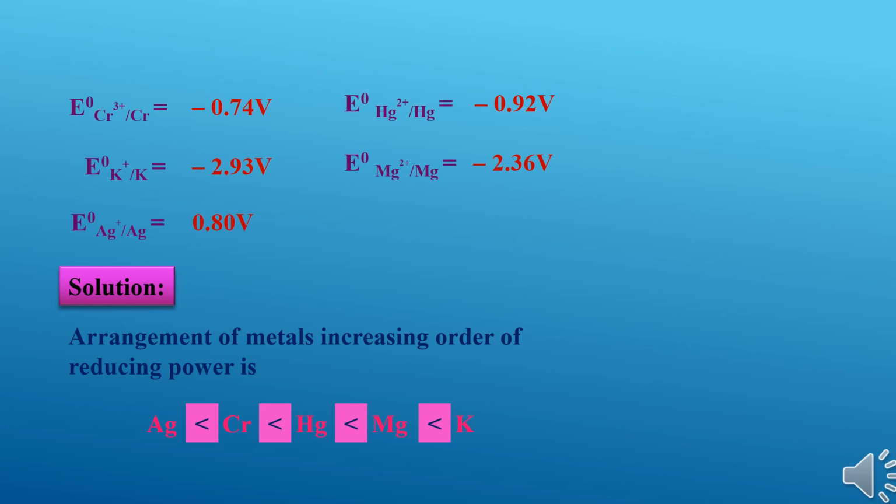If you look at the data, the metal which is having the lowest value of SRP is the strongest reducing agent. Here potassium is having the lowest SRP value minus 2.93 volt, hence it is the strongest reducing agent, and Ag is having the highest SRP value, 0.80 volt, hence it is the weakest reducing agent among these metals.